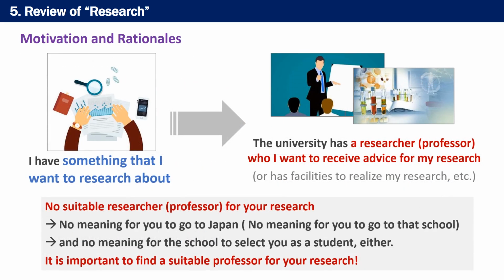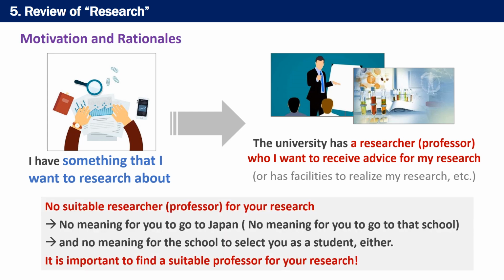With or without a scholarship, people who go to graduate school have the following motivation and rationales in general. This is a different point from going to a bachelor's program. If you want to go to the graduate school, you must have something that you want to research about. Then, for your research idea, the university you choose needs to have a researcher from whom you want to receive advice for your research, or in other cases, has special facilities to realize your research.